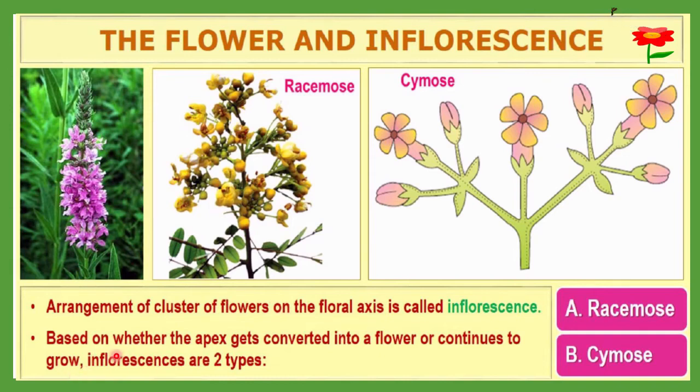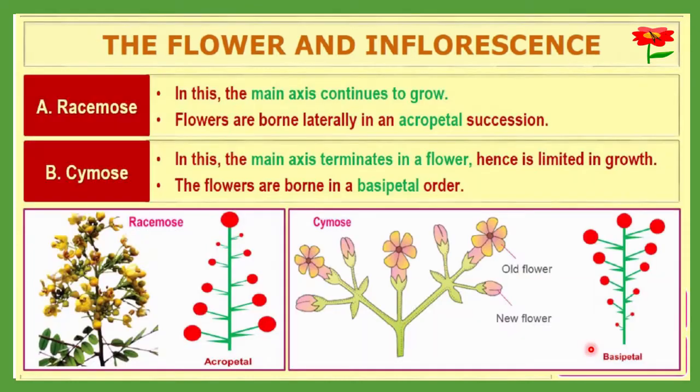Based on whether the apex, this is the tip, which is called the apical bud, gets converted into a flower or continues to grow, there are two possibilities. It may be converted into a flower or it may continue to grow. Based on that, inflorescence may be of two types, racemose and cymose. Let me discuss what racemose and cymose types of inflorescence are.